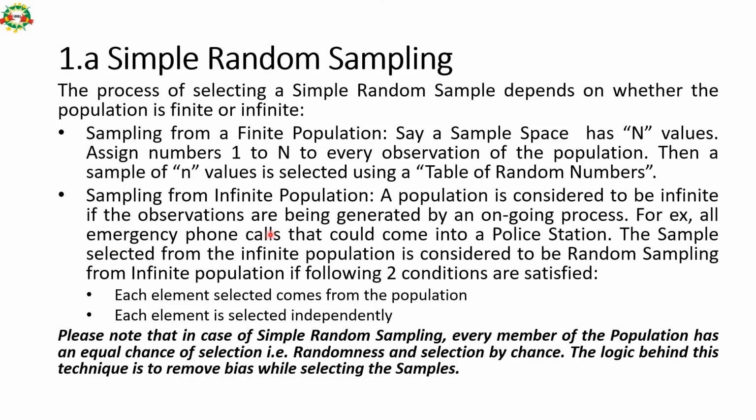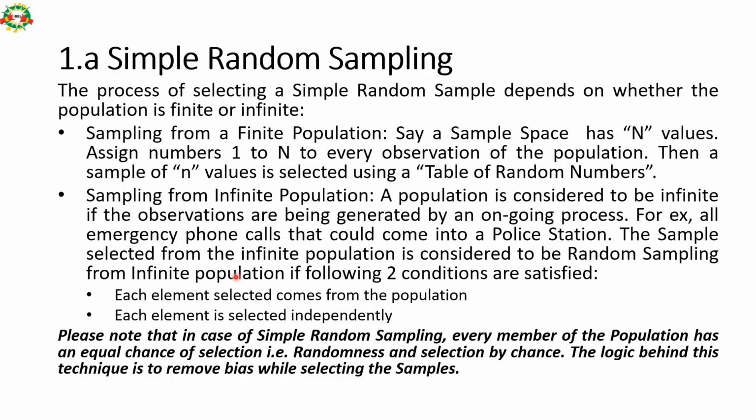However, in case of infinite population, a population is considered to be infinite if observations are being generated by an ongoing process. So if data is getting generated every time, even while taking the sample, there is no fixed sample population. That is called infinite population.